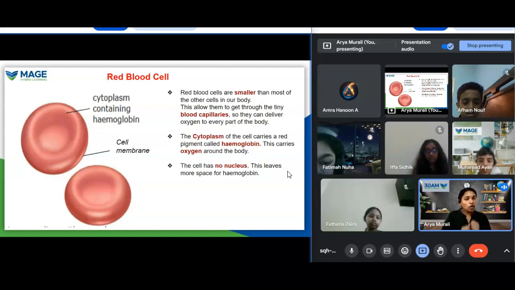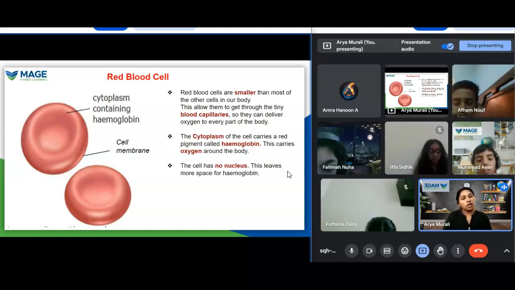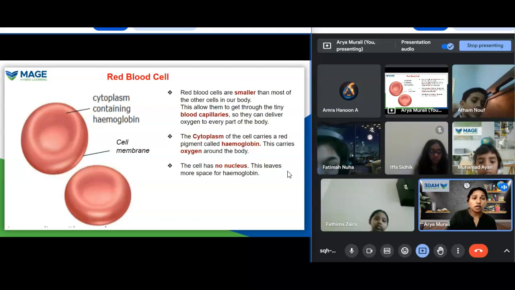So hemoglobin is the place where the oxygen is fixed in the blood. Hemoglobin is the vehicle of the oxygen, the car or bike of the oxygen. The oxygen gets into the hemoglobin and it is carried in the blood. So hemoglobin is very essential for carrying oxygen to all parts of our body.